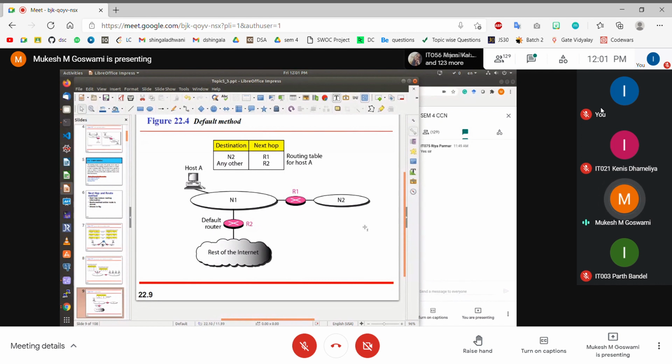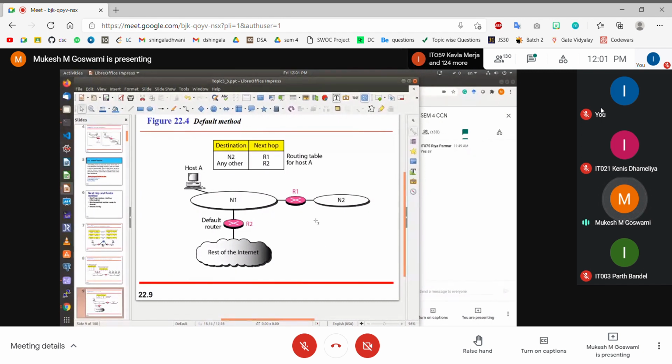We do not go and compare the next case, right? So if case 1 is matching, we do not compare case 2. If case 1 is not matching, then and only then we go on comparing case 2. And if case 2 is not matching, then and only then we go on comparing case 3. But if case 3 is matching, we execute the code and then we exit. We do not go on comparing case number 4.